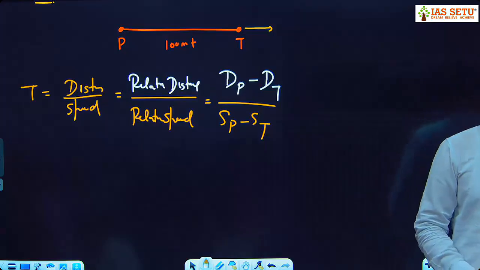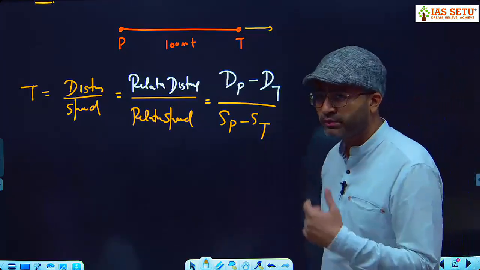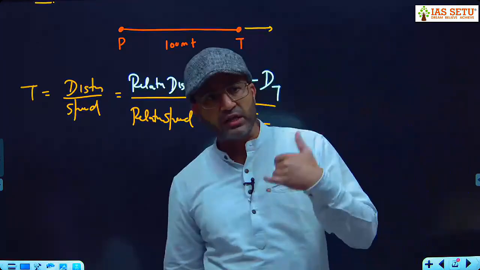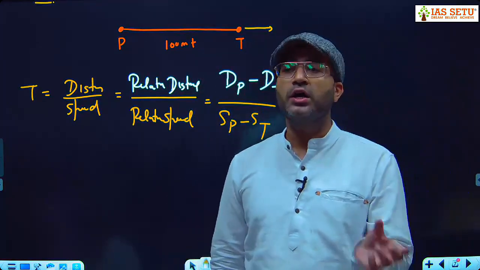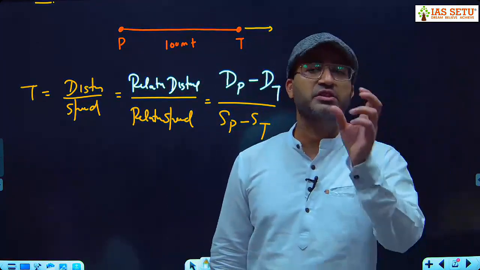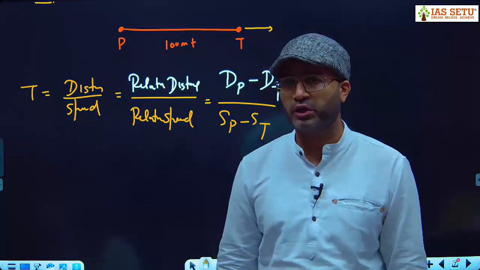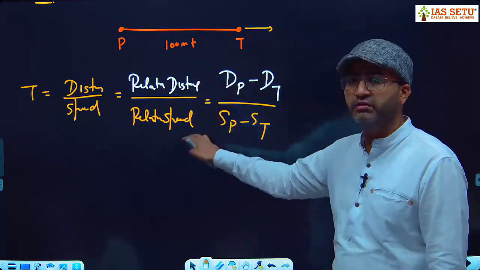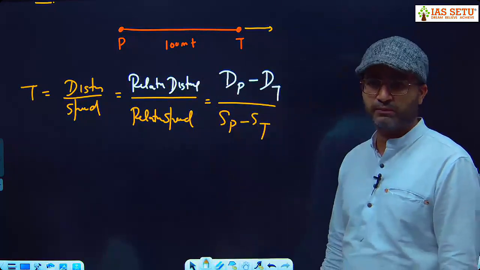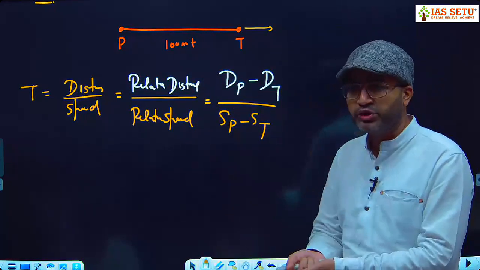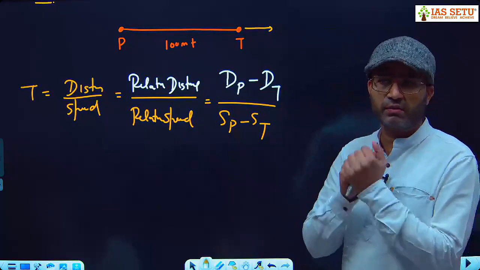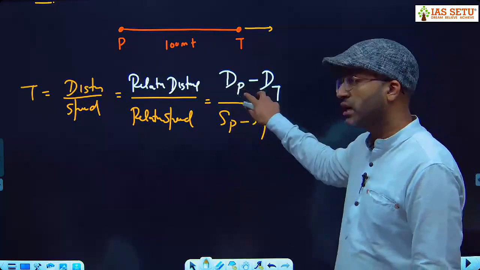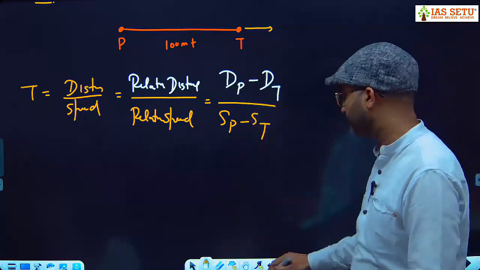I repeat, in the chasing question where a policeman chases the thief, where a fast car chases the slow car, our formula is time is equal to relative distance upon relative speed. Relative speed is the difference of their speeds and relative distance is the difference of their distances: distance traveled by policeman minus distance traveled by thief. Now let us understand this relative distance.